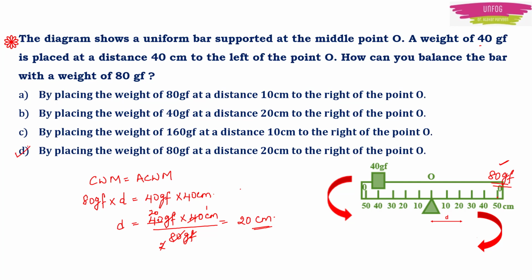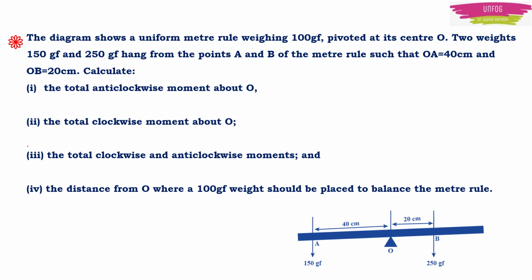Moving on to the next question. The question is, the diagram shows a uniform meter rule weighing 100 gram force pivoted at its center O. Two weights 150 gram force and 250 gram force hang from the points A and B of this meter rule such that OA is 40 centimeter and OB is 20 centimeter.